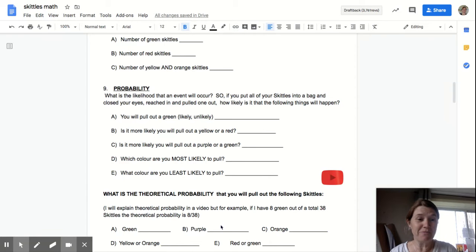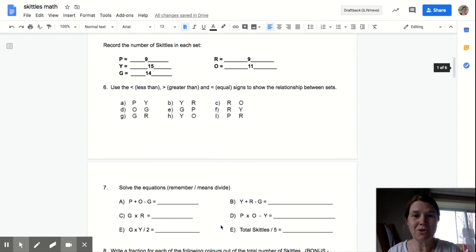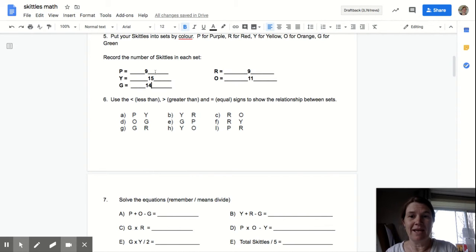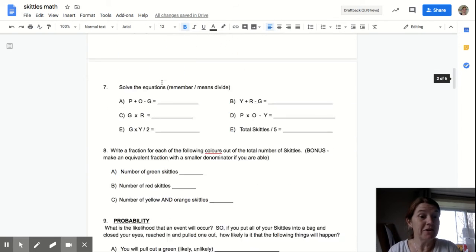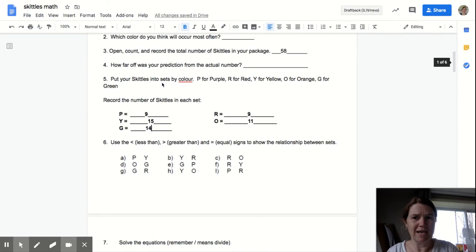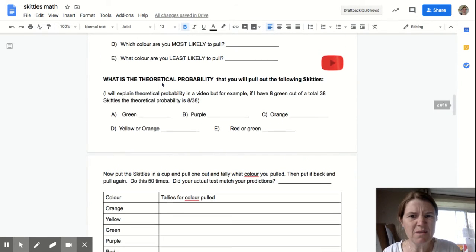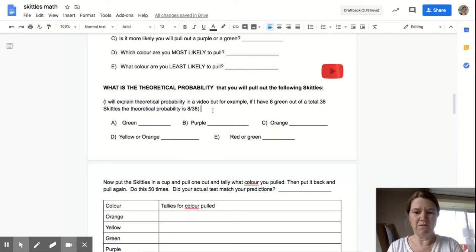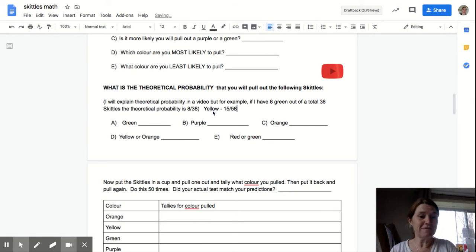Let me show you my numbers up here. You can see I had 9 purple, 9 red, 15 yellow, 11 orange, and 14 green. So, which one am I most likely to pull? Well, probably the 15 yellow because there's the most of them. So what's the theoretical probability of me pulling out a yellow? Seems like a big scary word, but that just means the theoretical probability of me pulling out a yellow is 15/58. That's it. There's 15/58 probability that I will pull out a yellow.